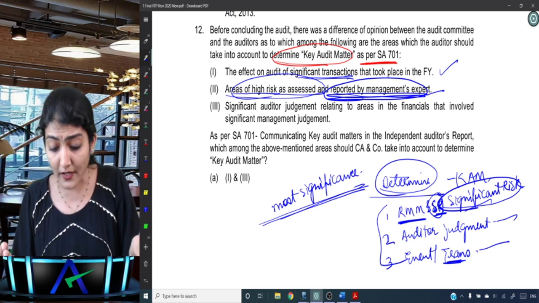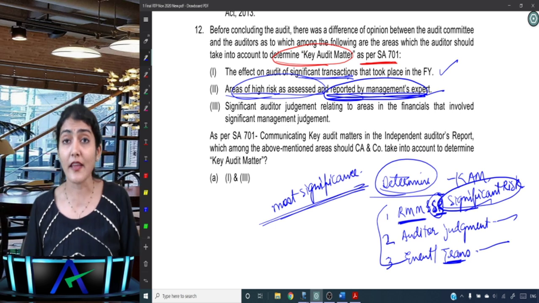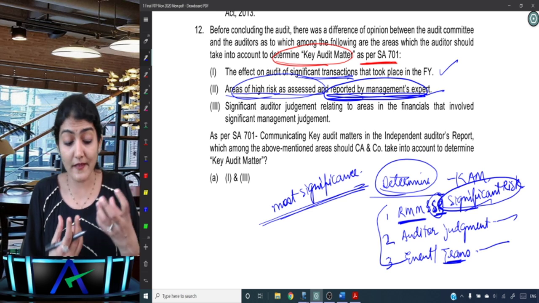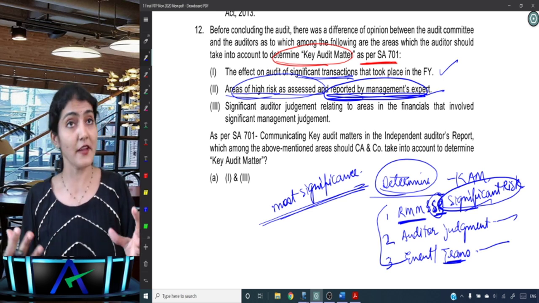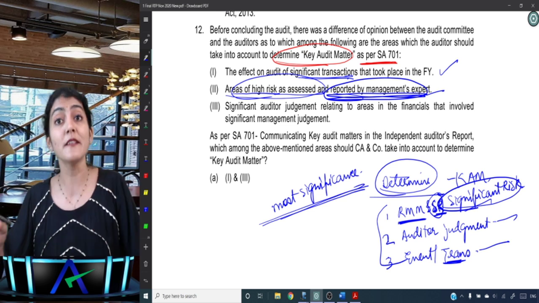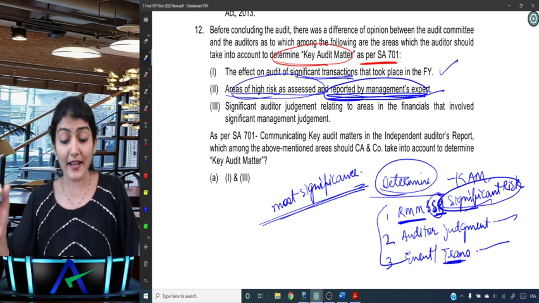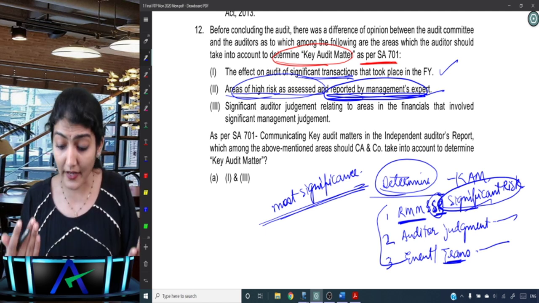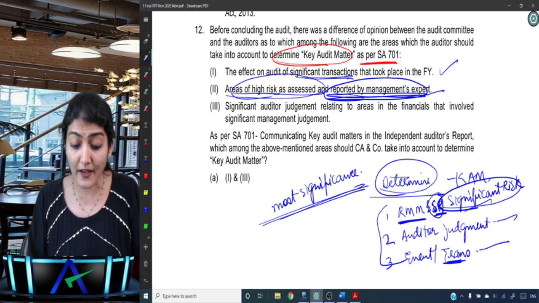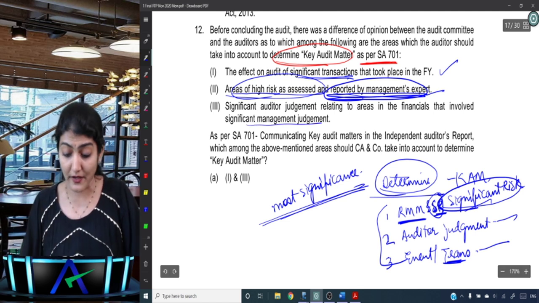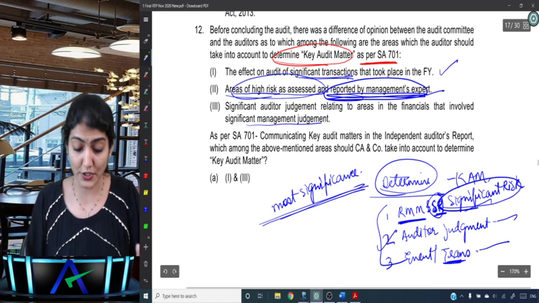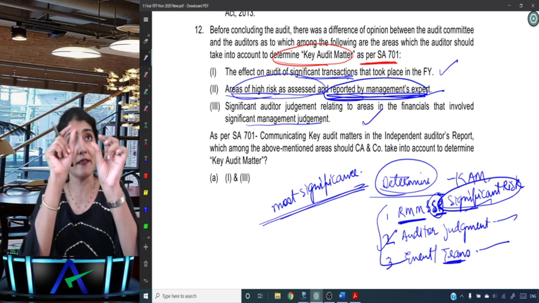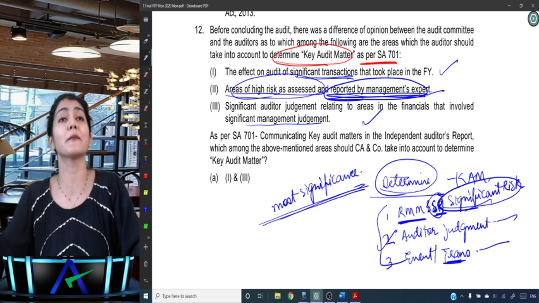If they had written that, it would be fine, but they brought the management expert here, that is what they do. And what happens with students is, areas of high risk as assessed, yes, that point is there, but read the full sentence, read the entire sentence over there. Significant auditor judgment relating to areas in the financial statements that involve significant management judgment. So that point is also there in its entirety. But the plus and minus, plus minus has become minus.